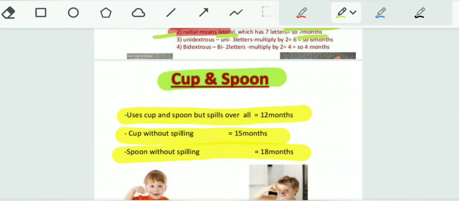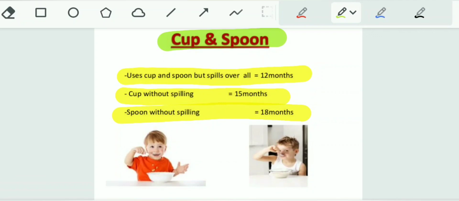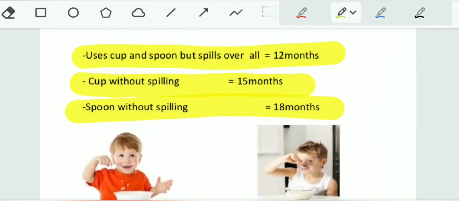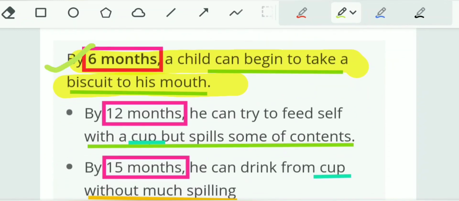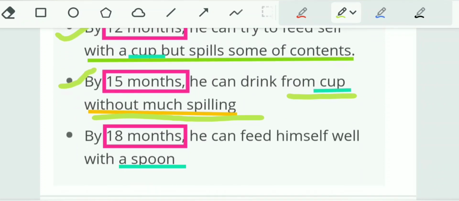Now let's see some cup and spooning techniques. By 6 months, the child begins to take a biscuit to his mouth. At 12 months, he tries to feed himself with a cup but spills the contents. At 15 months, he drinks from the cup without much spilling. At 18 months, he uses a spoon.